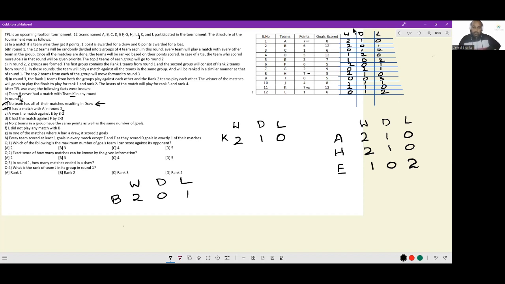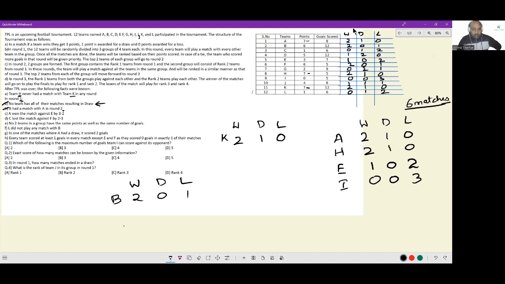Now, look at this. In one group, there are supposed to be 6 matches. 5 matches have ended in a win or decisive result, and 1 match has ended in a draw. The only way the fourth team can come into this group is if it has 0-0-3. Is there a team that has 0-0-3? Yes, there is just one team, I. So AHEI is already a group that is identified.